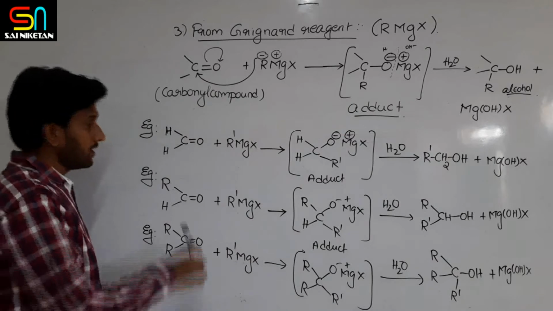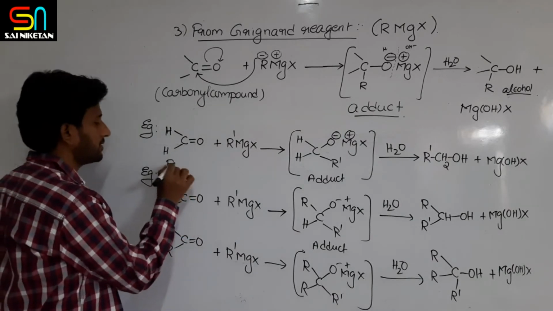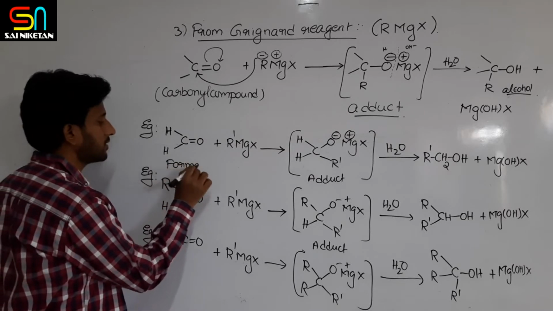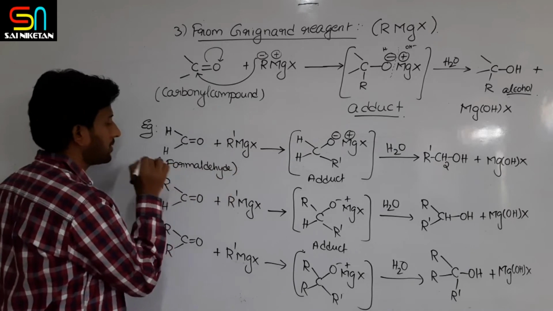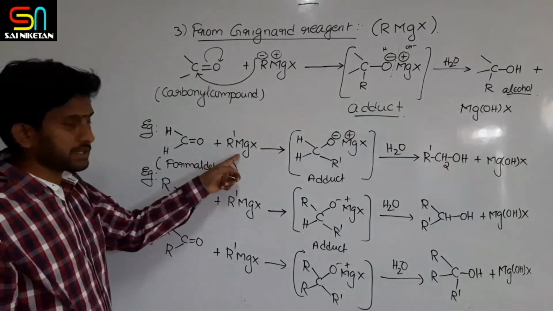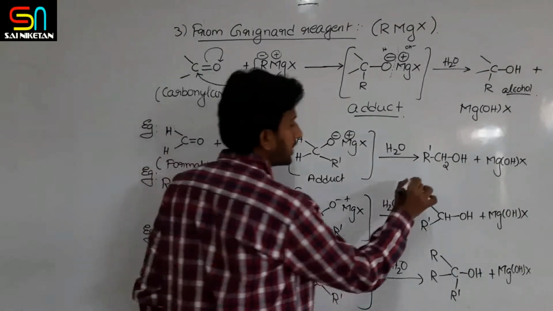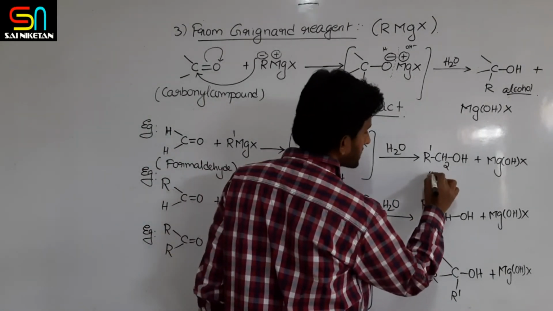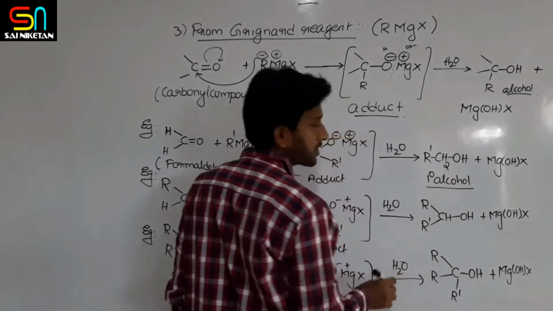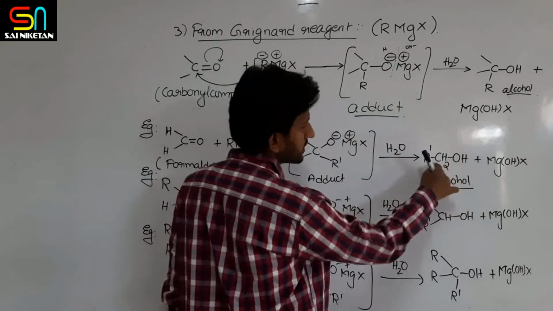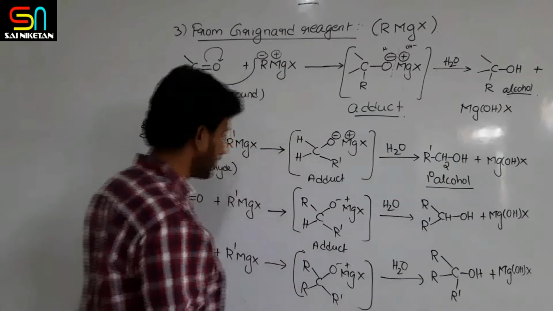Now, if it is formaldehyde and you make it react with RMgX, the Grignard reagent, what product do you get? A primary alcohol, right? Because here this is RCH2OH. C is attached to only one alkyl group, so it is a primary alcohol.